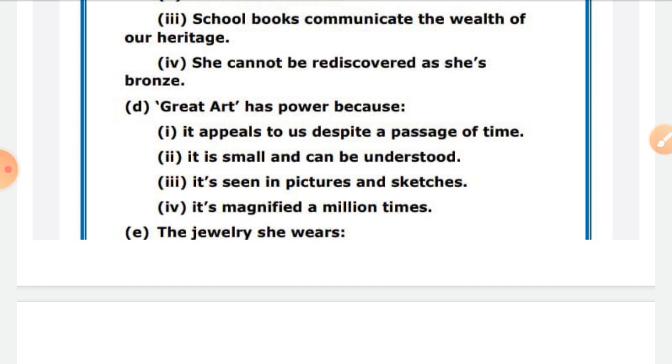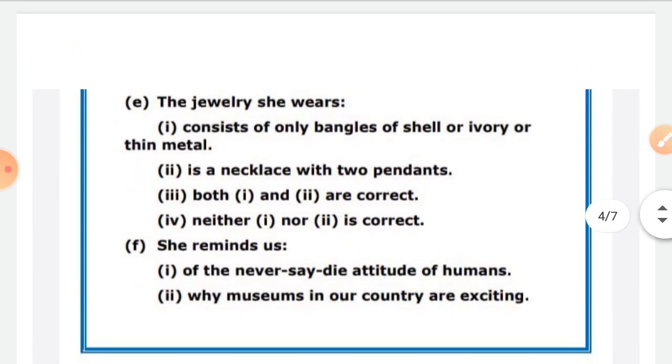So you know the word century. It does not mean small. It does not mean pictures. It does not mean magnifying 1,000,000 times. So automatically it will be the passage of time. It is just that you know that the word century is associated with the option passage of time rather than with the other options. The jewelry she wears, this information is also given.